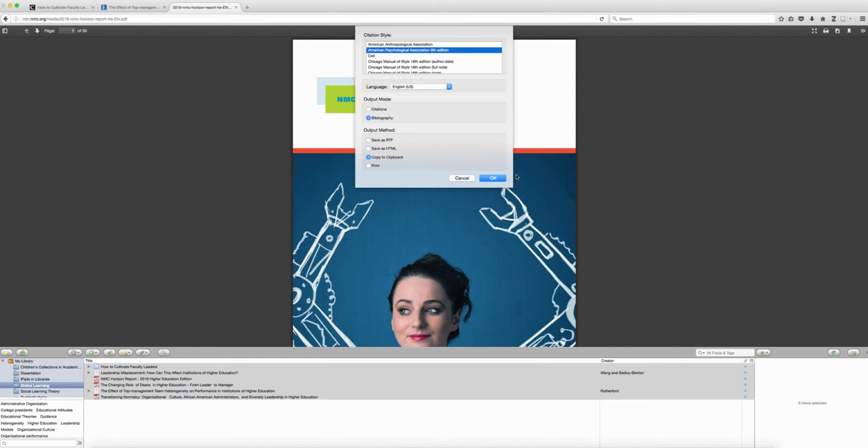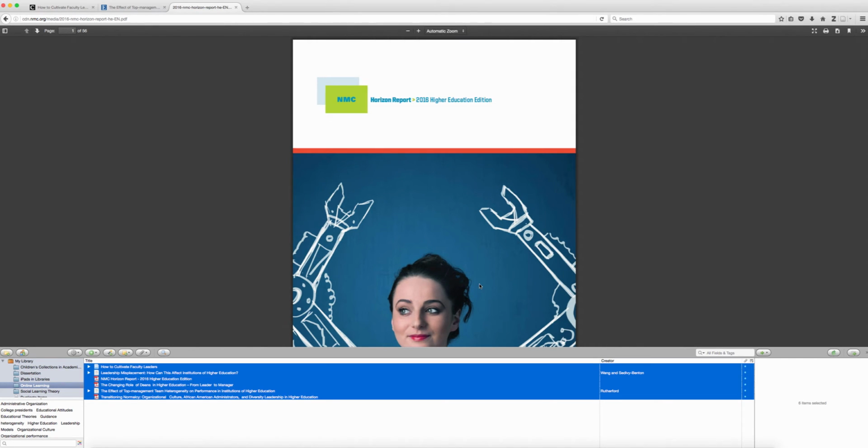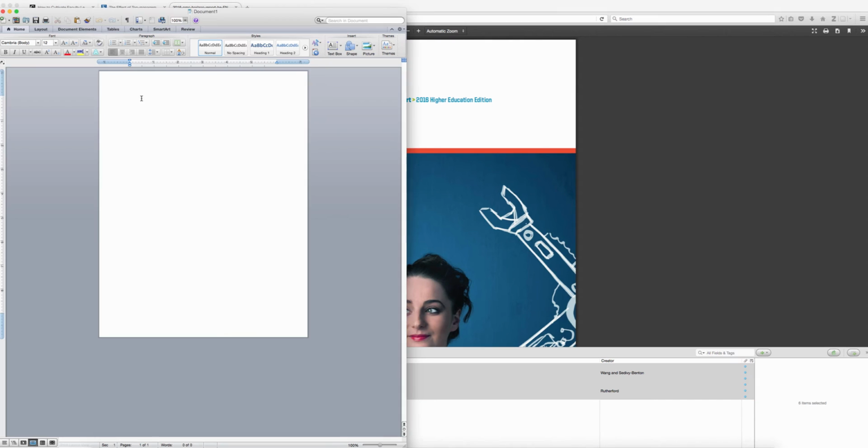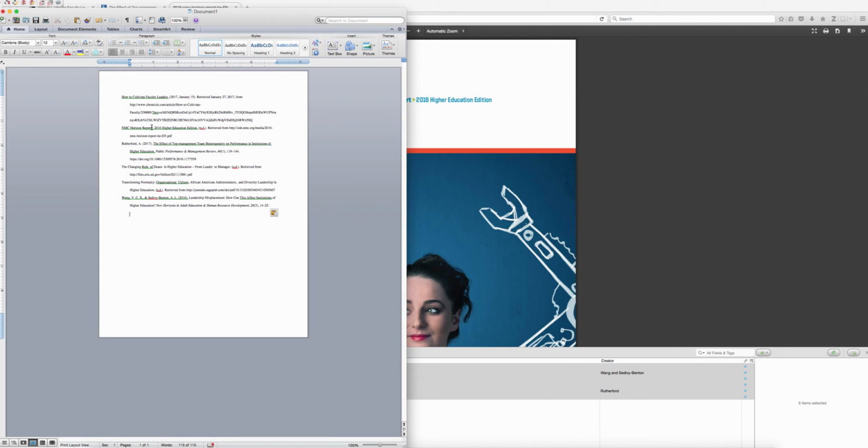I suggest copying to the clipboard and then opening your Word document. You can then paste your bibliography into the Word document. You will need to check for accuracy in your citation style, as most automatic citation managers do not get a citation 100% correct most of the time, such as punctuation and capitalization.